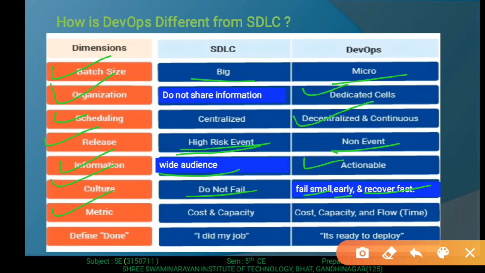Then metrics like cost and capacity are covered in the software development life cycle. But in DevOps, cost, capacity and flow are required. Then the definition of done or not: in the traditional approach, it is 'I did my job', while DevOps says it's ready to deploy.